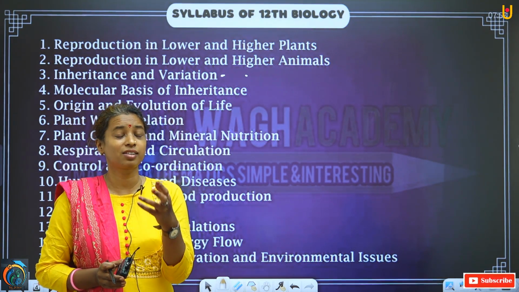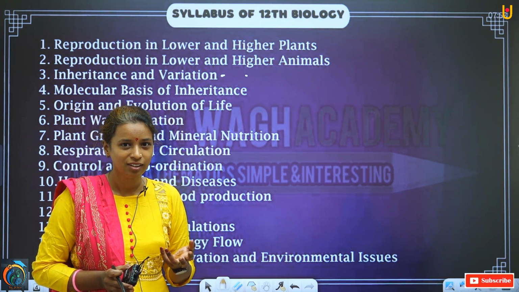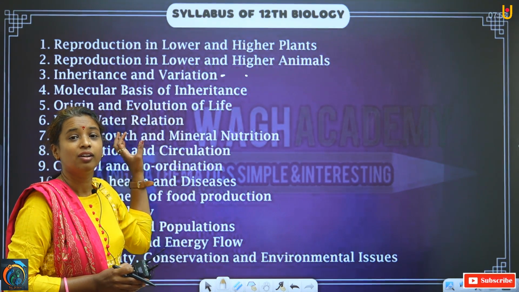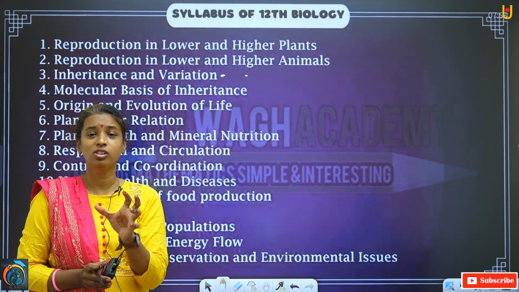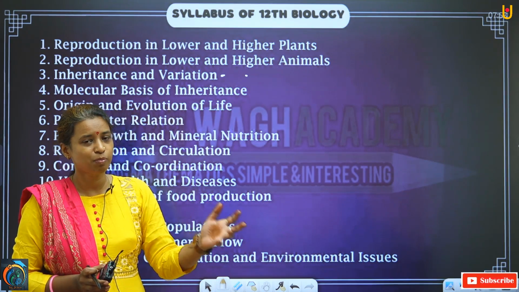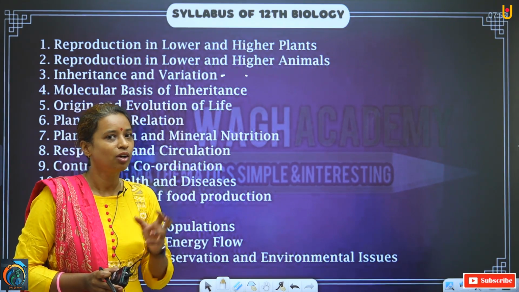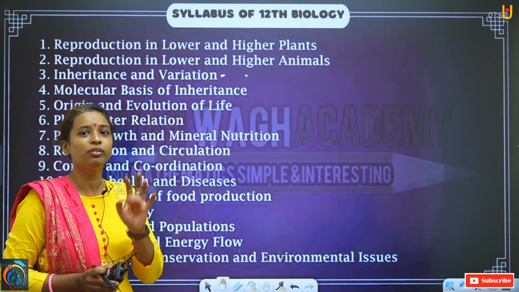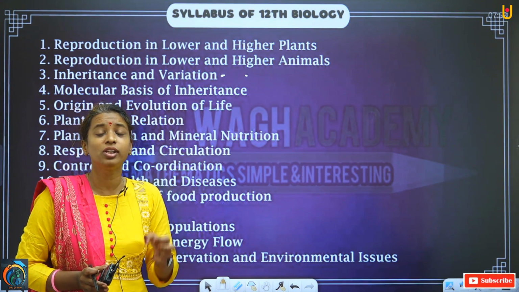That means they are asking about our origin only. And here origin means what? What is the origin of organism? Maybe it is plant, maybe it is animal, or maybe it is bacteria or microorganism. But all of them have an origin.